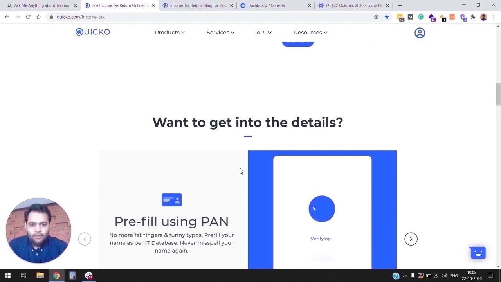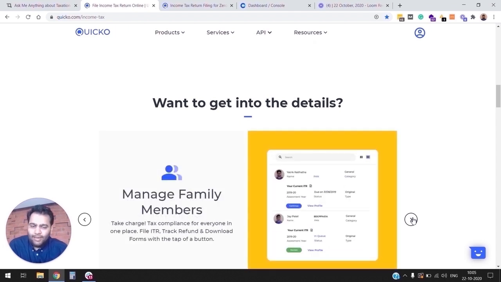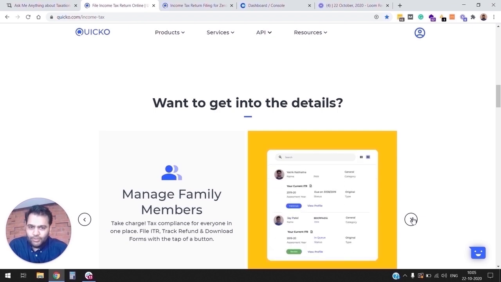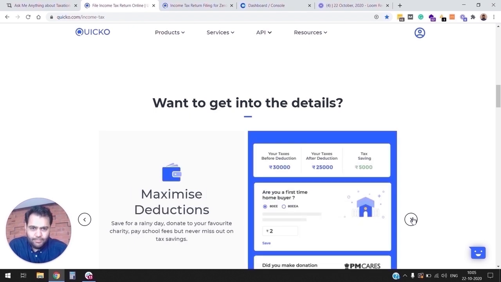Unlike utility, where you have to know income tax act, different sections. When you come onto quico.com, you don't have to know any of those sections. We guide you through every step of the way. So there are simple utilities like we pre-fill your personal details using your PAN. So there are no chances of you getting PAN mismatch. Similarly, you can manage all your family members from a single account. We see a lot of our customers do it for their family members, friends and colleagues. So there's just one account required.